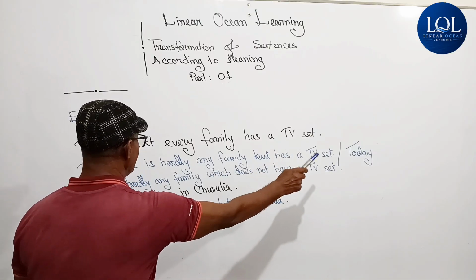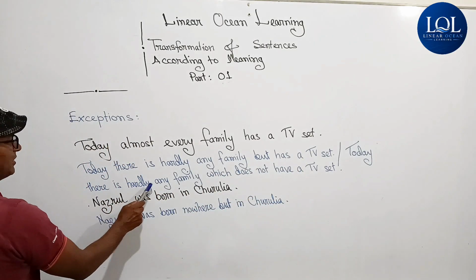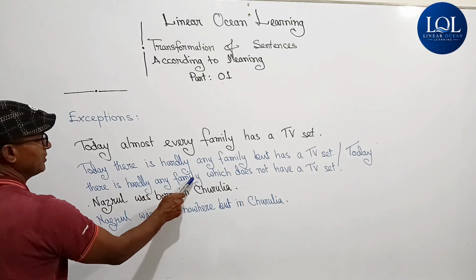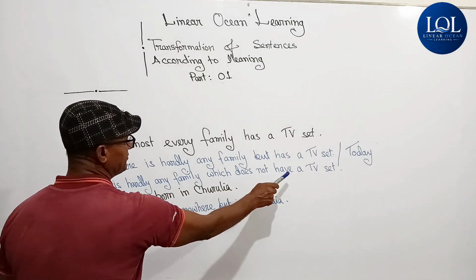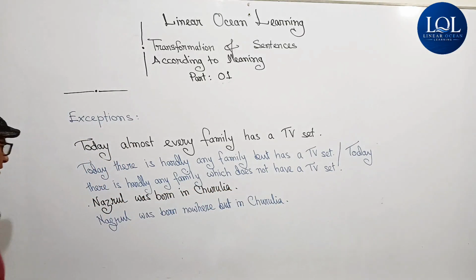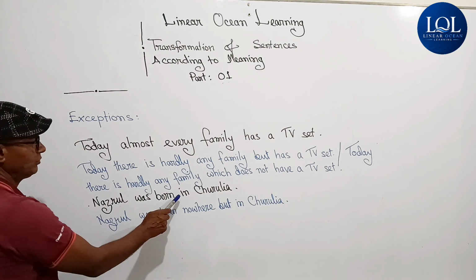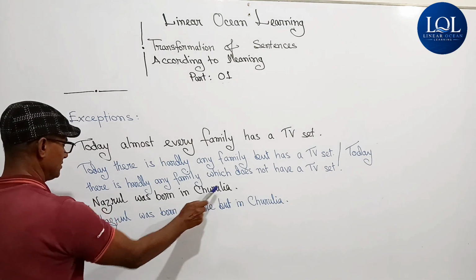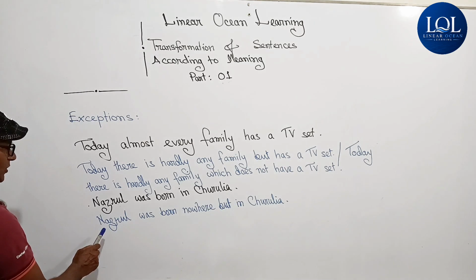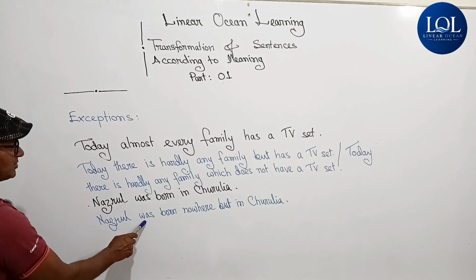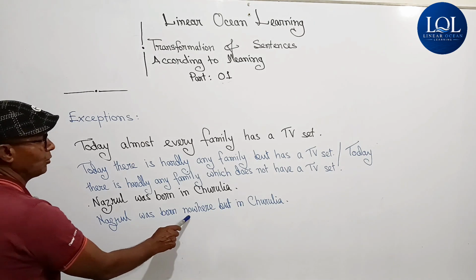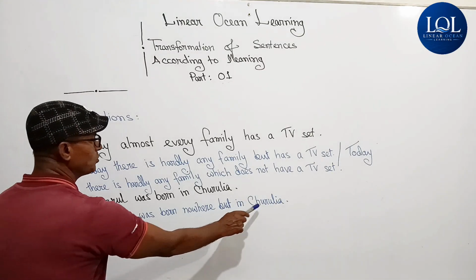Or today there is hardly any family which does not have a TV set. Another example: Nazrul was born in Churulia. Negative one is: Nazrul was born nowhere but in Churulia.